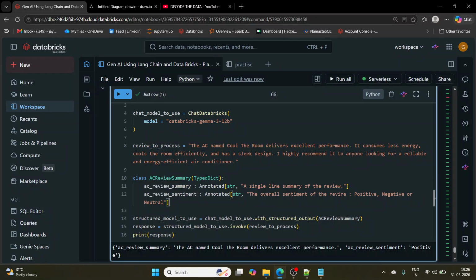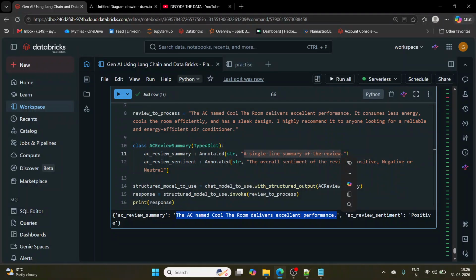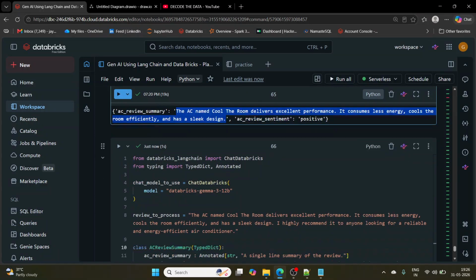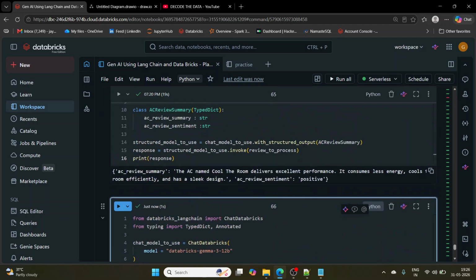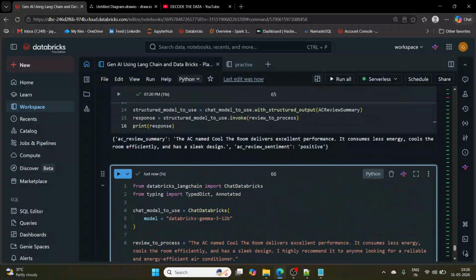AC review summary means what I'm looking for, right? Now I have given single line summary of the review. What it has given: the AC named cool room delivers excellent performance, right? So the output that the LLM was giving me earlier is different because I have given more details, and review sentiment is positive. Review sentiment is positive, right?